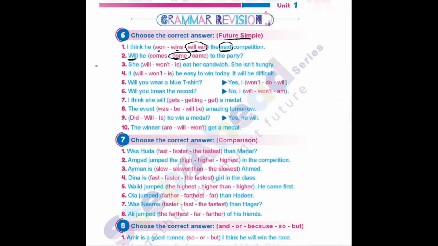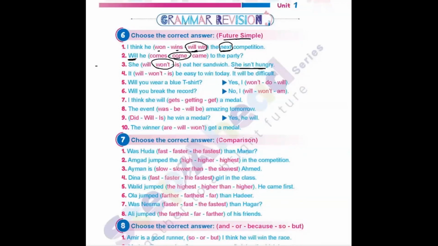She will, wants, or is eat her sandwich. She isn't hungry. If she isn't hungry, this is a negative form. So we can understand that if she isn't hungry, of course she will not eat her sandwich. Do we have anything here that appears for that? She won't eat her sandwich. She isn't hungry. This is the correct answer.